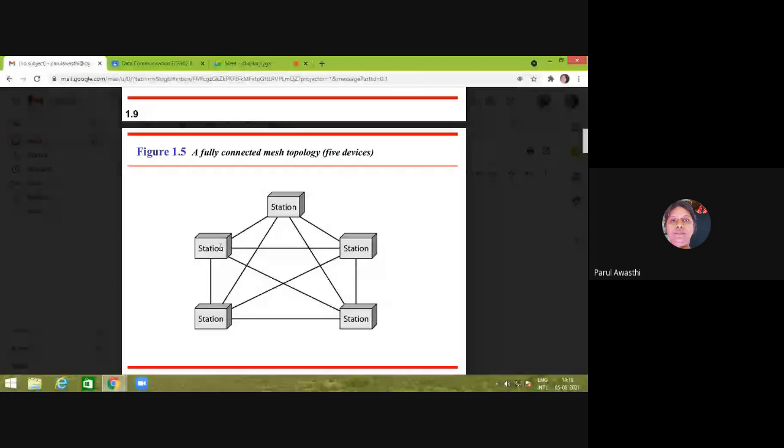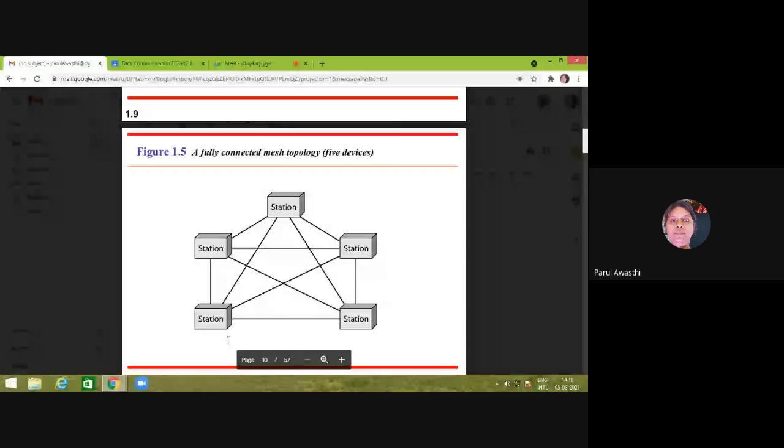But what is the main disadvantage of this topology? There are more number of links. If we increase the number of stations, then the number of links will also increase, right? So how many links will there be? It can be calculated via the formula n into n minus 1 divided by 2.